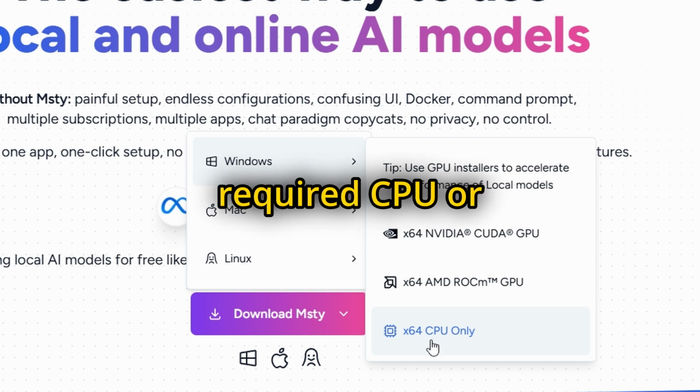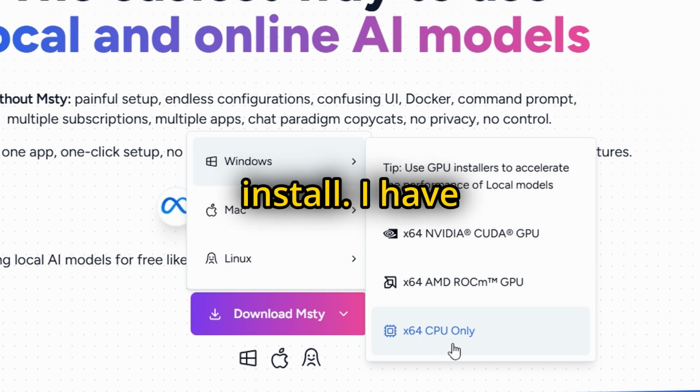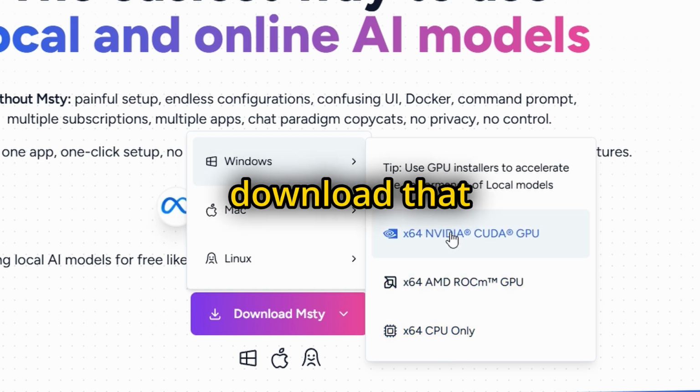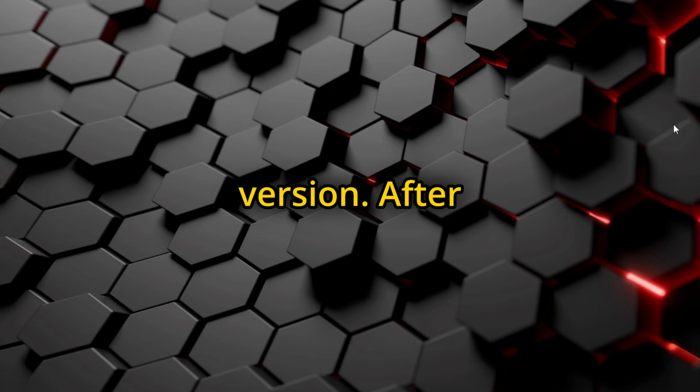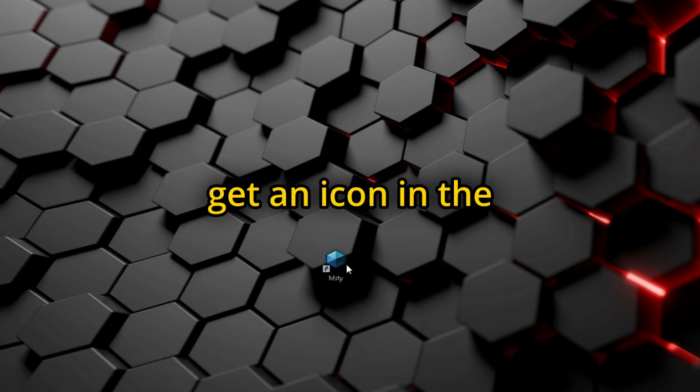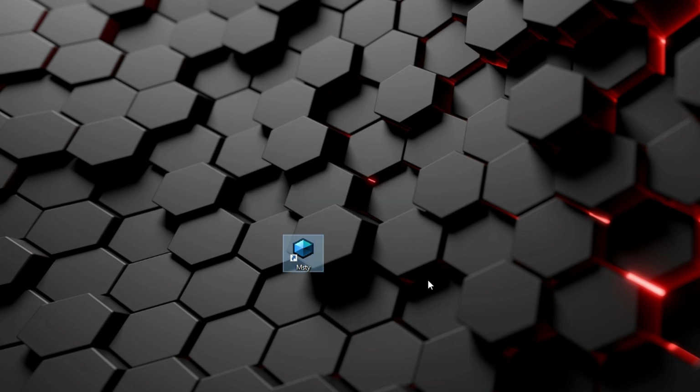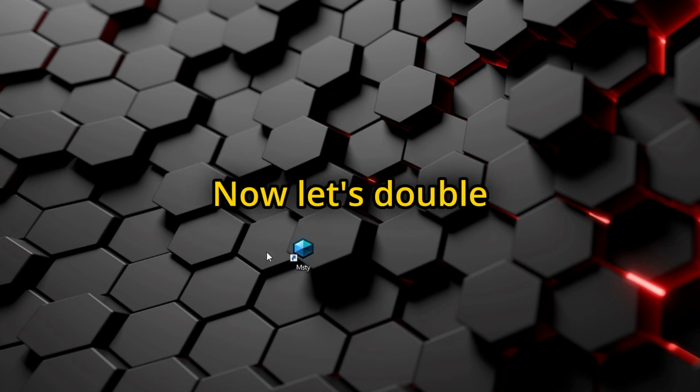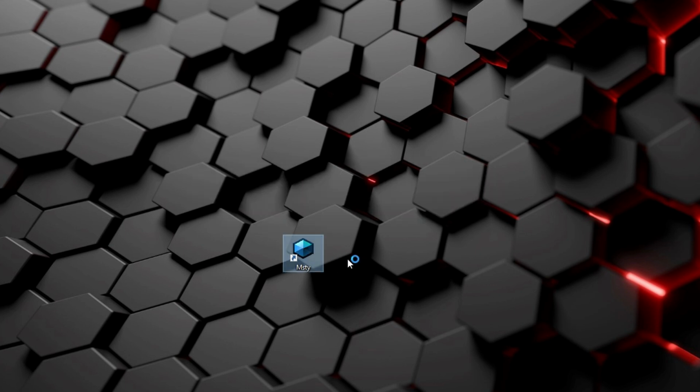Download your required CPU or NVIDIA GPU version to install. I have an NVIDIA GPU, so I will download that version. After installation, you get an icon on the desktop that looks like this. Now let's double-click on it to run the app.